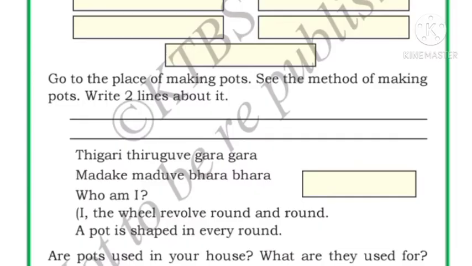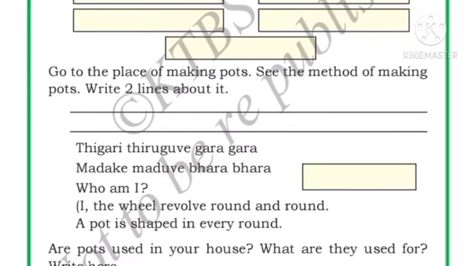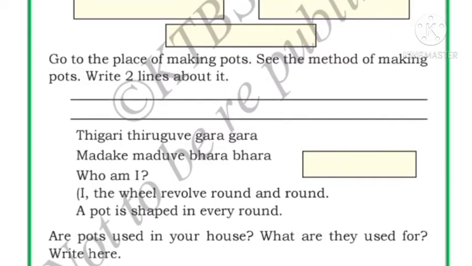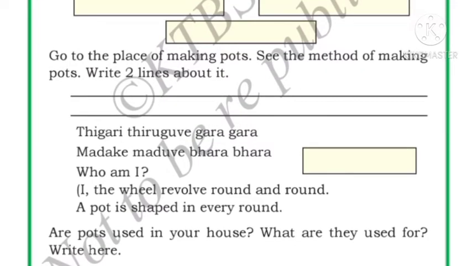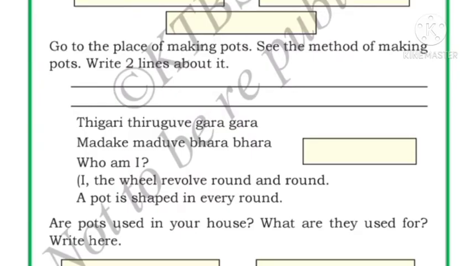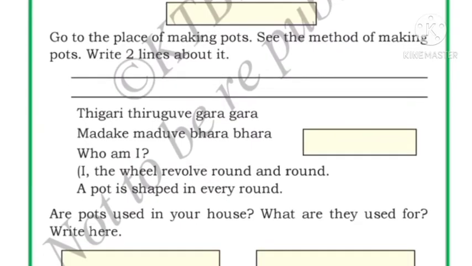Okay, now here is a riddle. The wheel revolves round and round, a pot is shaped in every round. Who am I? It is a rolling wheel.